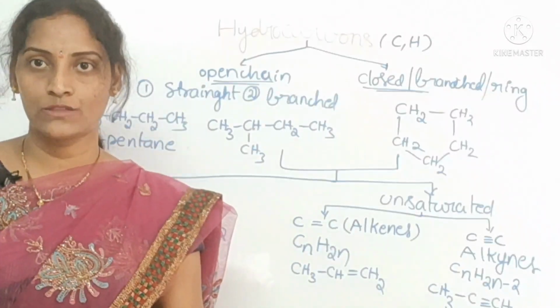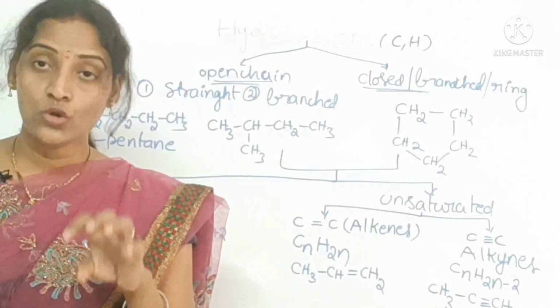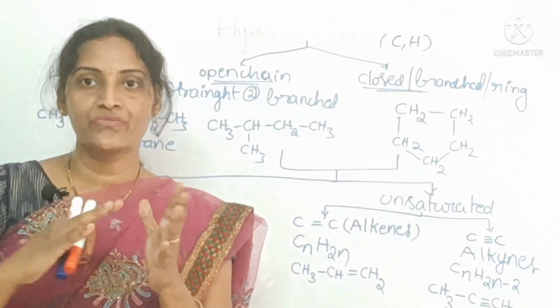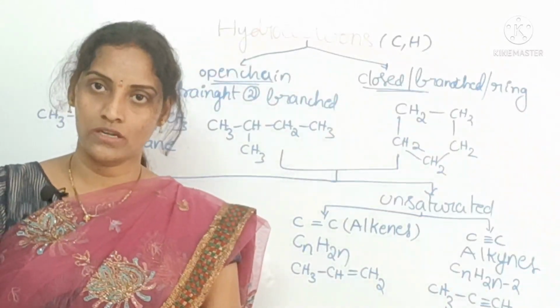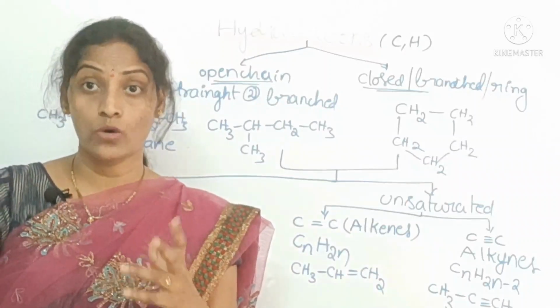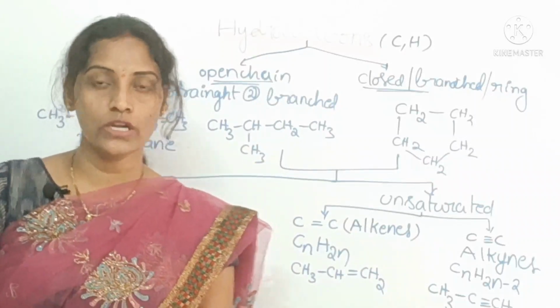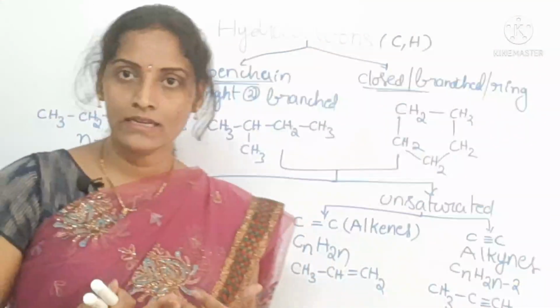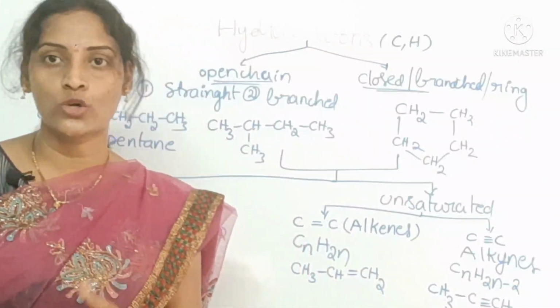There is another classification also. In that classification, along with carbon and hydrogen, other elements are also there. What are those? We will see now. Okay, before that, see what is the use of alkanes and alkenes, hydrocarbons.